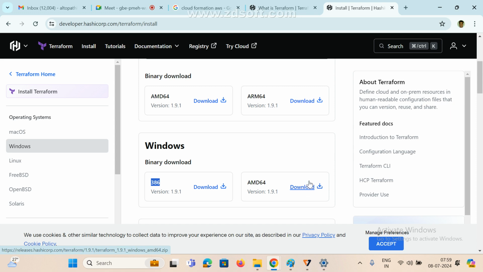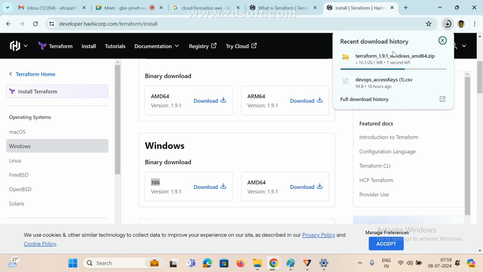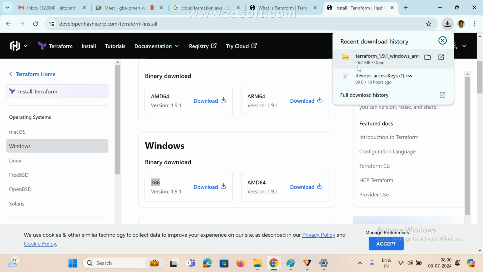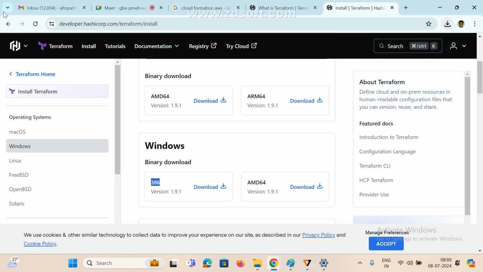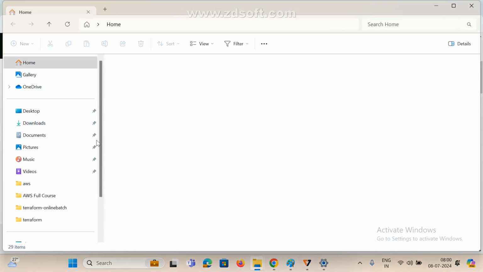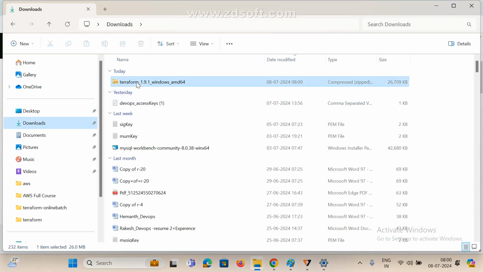Click on download, and it will download automatically. Now see here, this is very simple software, only 26 MB. Once that is done, keep it somewhere and extract it. So this is downloaded, right? Go to downloads. This is the software, very simple. Copy this one or extract here itself, that is your wish.